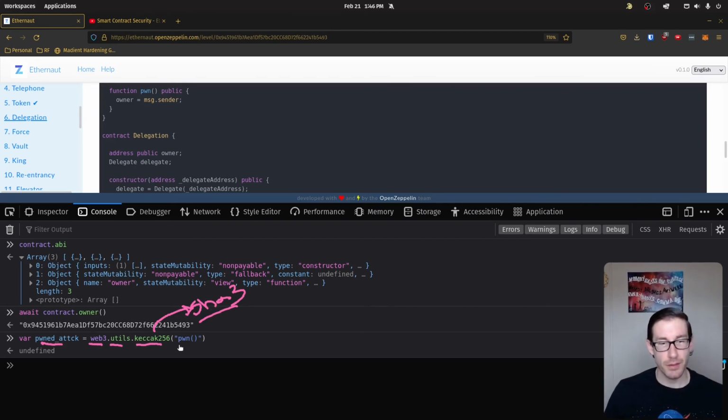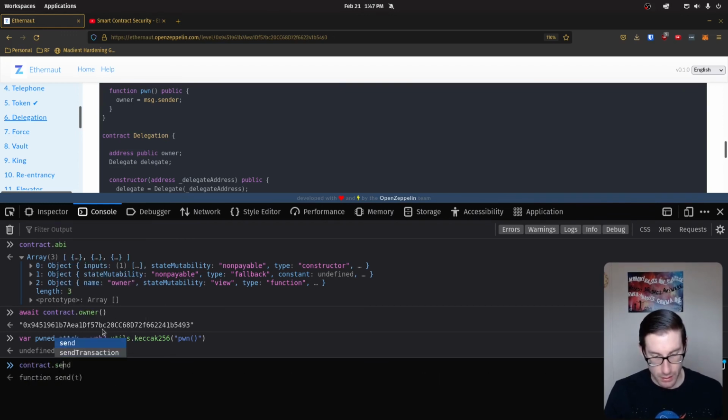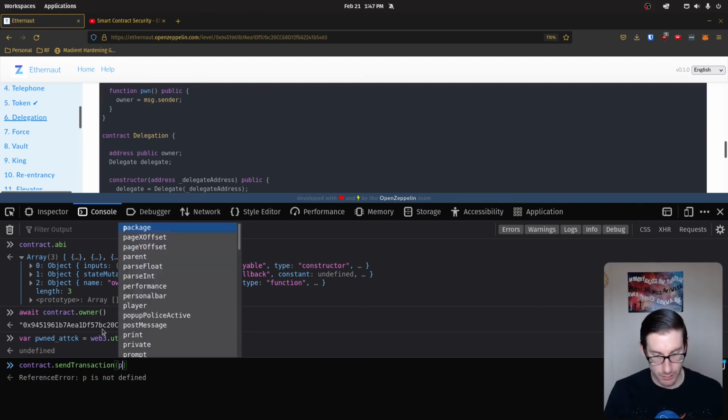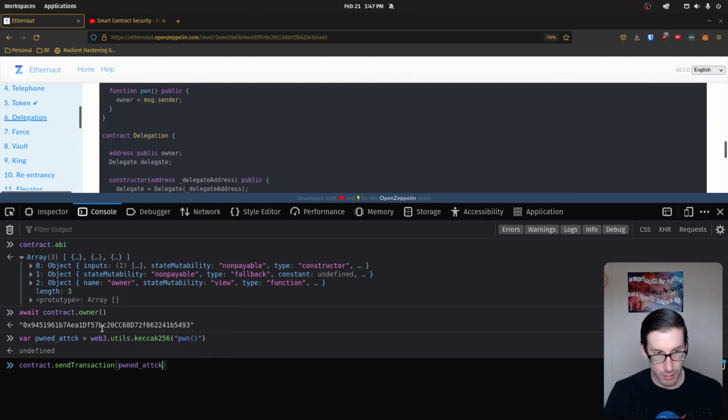And we're basically going to call the pwn function here. Now remember, the pwn function sits inside of our delegate contract up here. You can see everything perfectly lined up. So I'm going to call this pwn function, it's going to be hashed, and I'm going to put it inside of this variable. Now, the next thing is we're going to send a transaction to that contract with our variable.